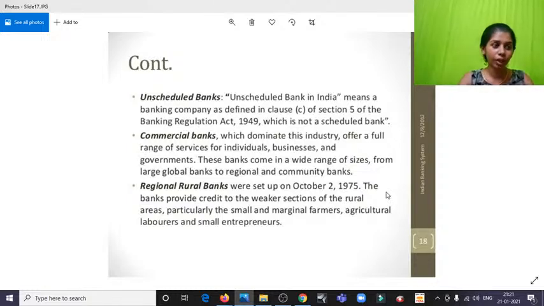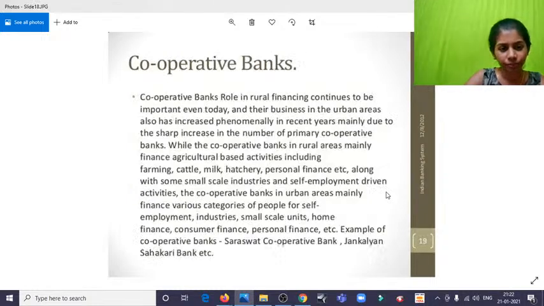it was totally beyond the understandings of RBI. It's not something that they are ready for. Our nation was never ready for such an epidemic sort of disaster, like a medical disaster or any sort of epidemics. So, because of that reason only they have to do that, so that it doesn't affect the others. And the cooperative banks' role in rural financing continues to be an important event today,